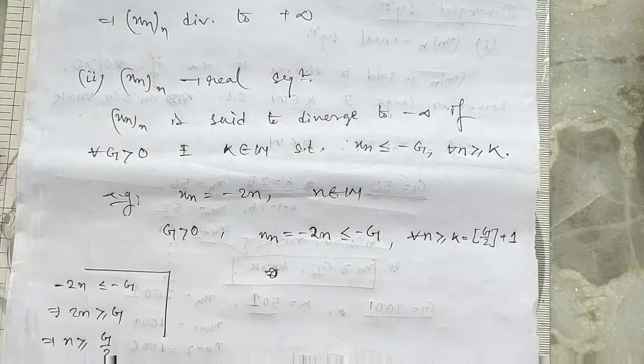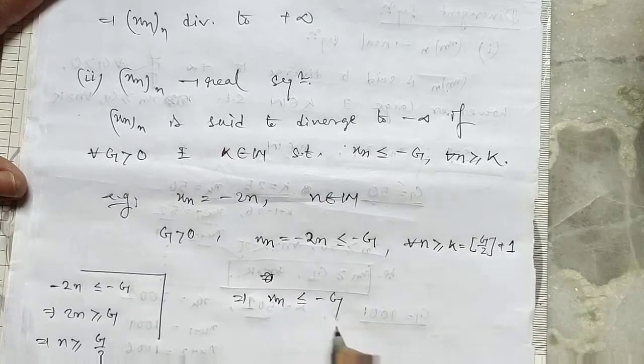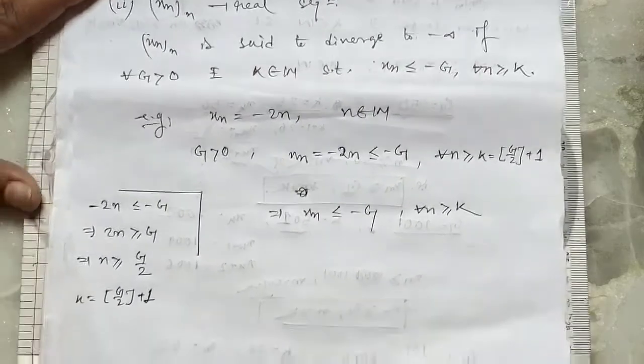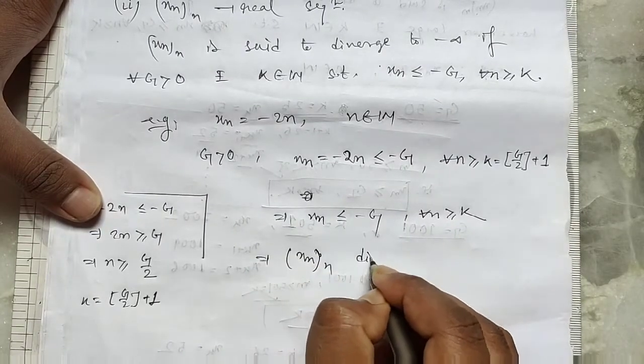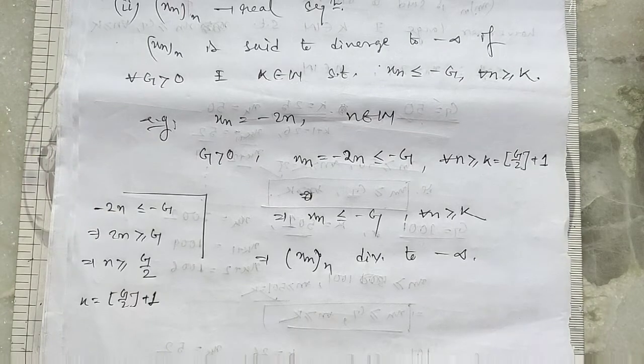So this implies xn is less than or equal to minus g for all n greater than or equal to k. So this real sequence diverges to minus infinity. Clear?